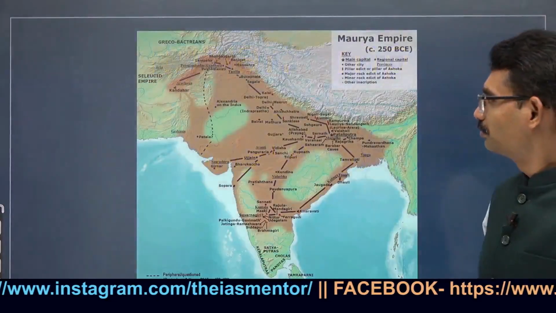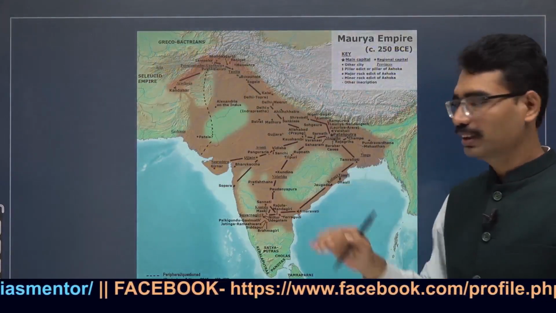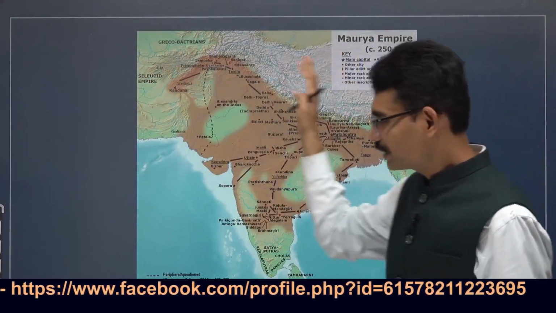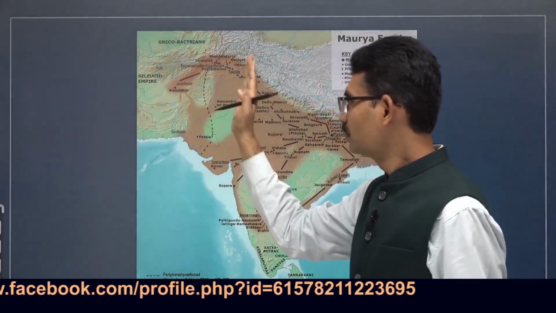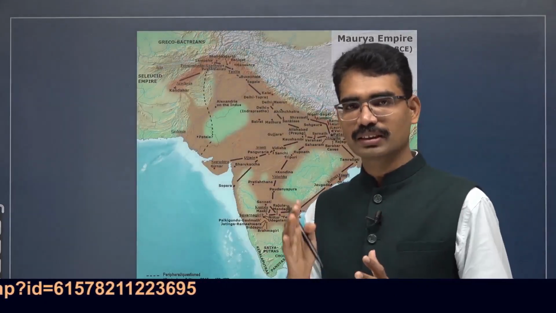Political history. This is how you can see, whatever places are visible here, these were all under the Mauryan Empire. This is the first time Afghanistan, Pakistan, India and Bangladesh came under a single ruler, that is, the Mauryan ruler.